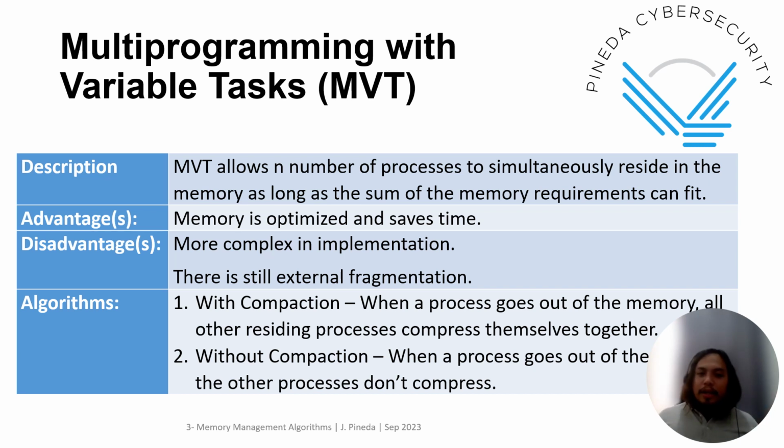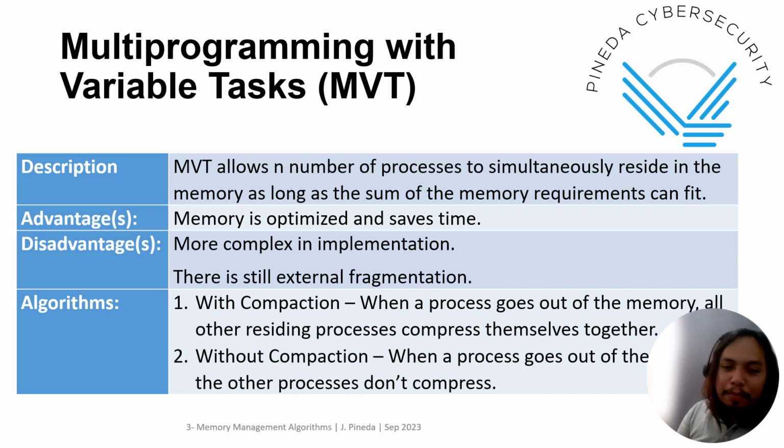Now, there are two algorithms under MVT. The first one is with compaction. It means when a process goes out of the memory, all other residing processes compress themselves together. So you push all the processes up or down, depending on the instruction, but usually you push it up to clear the space.